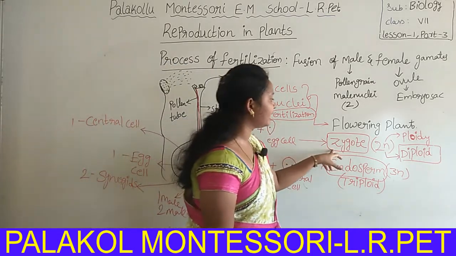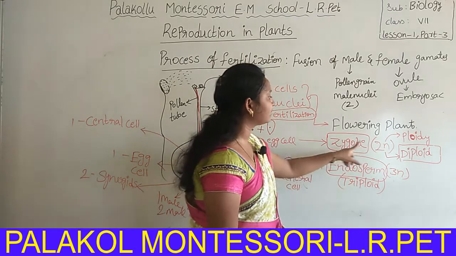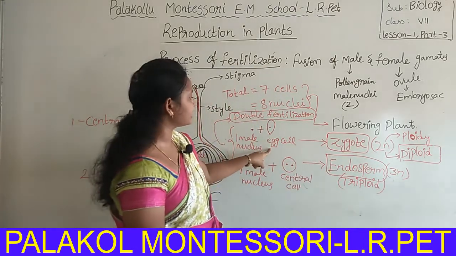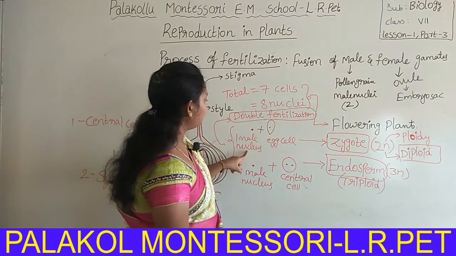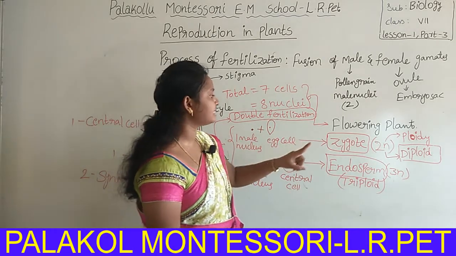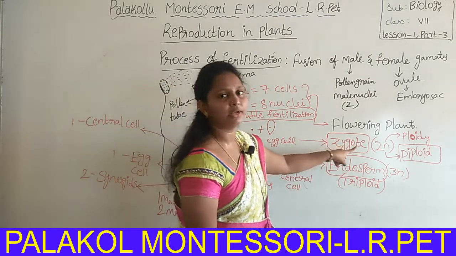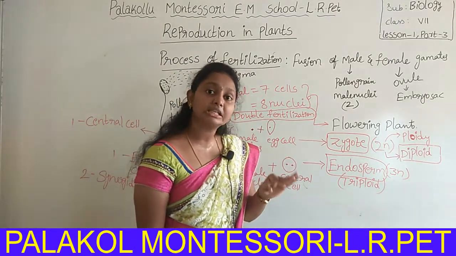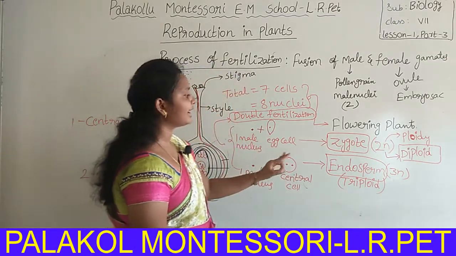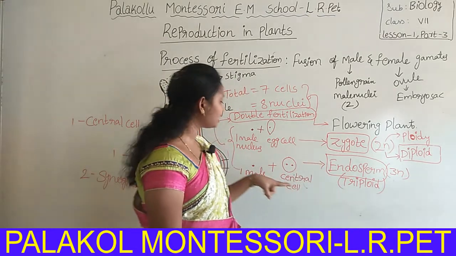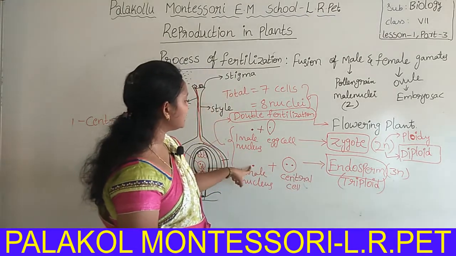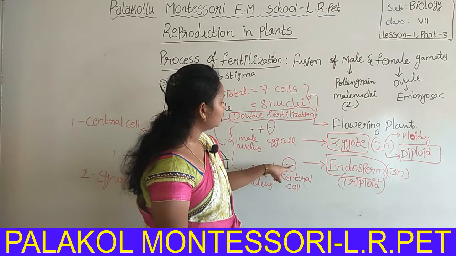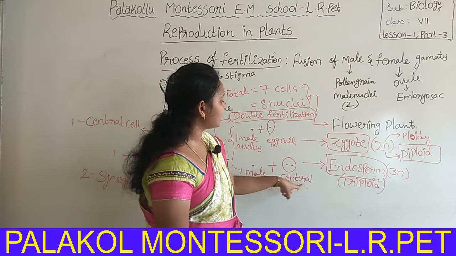What is the ploidy of zygote? 2n. Why does it have the 2n condition? Because the egg cell has one nucleus and the male nucleus has one nucleus. That's why the zygote has the 2n condition. The endosperm has the 3n condition, which is called triploid nature. Why? Because one male nucleus fuses with the two nuclei of the central cell.